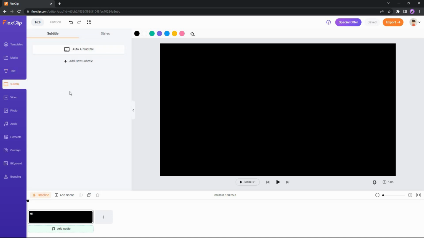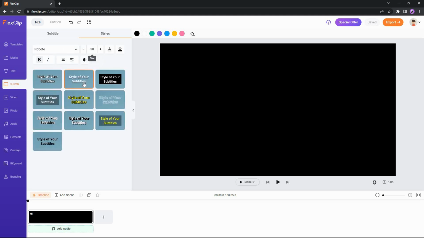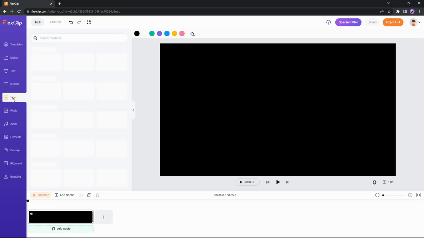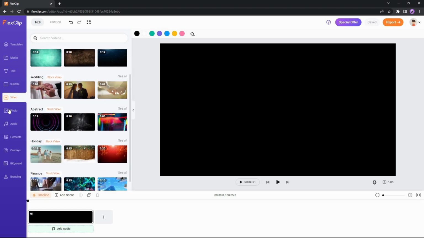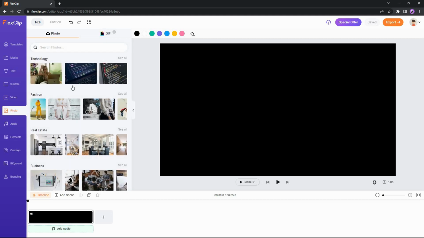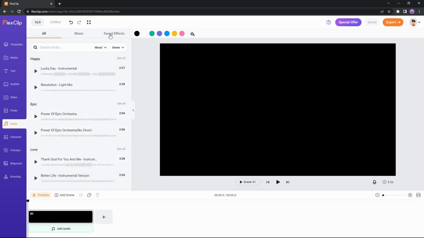FlexClip also allows you to add subtitles, and FlexClip already has an AI that will automatically add subtitles for you. If you do not want that, you can add a subtitle manually too. You can change the styles of your subtitles from here. Then there is the stock video option. Keep in mind the stock assets of FlexClip is over 4 million, which is really good. So these are all the stock videos and stock photos and stock audio. There are also some sound effects that you can use.